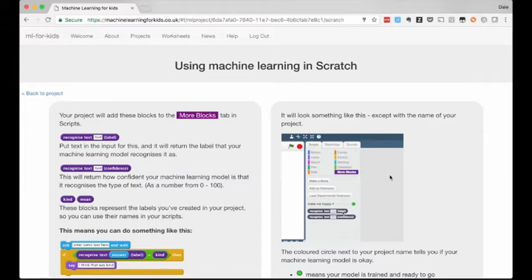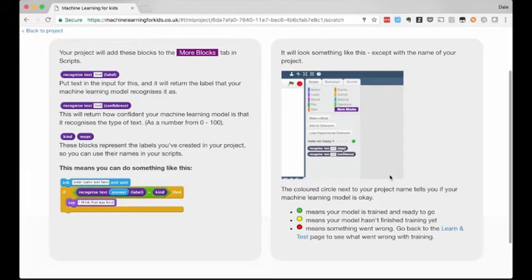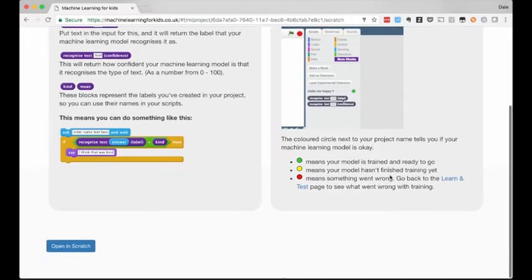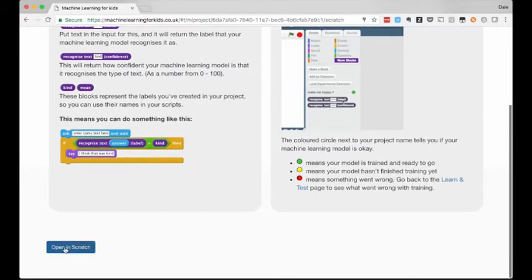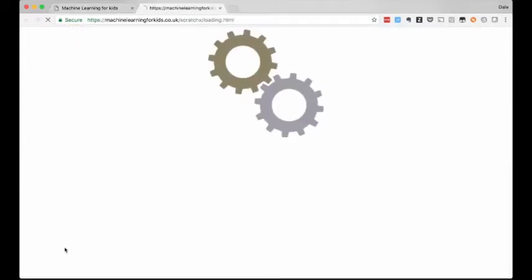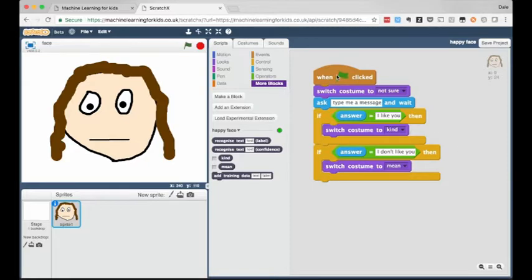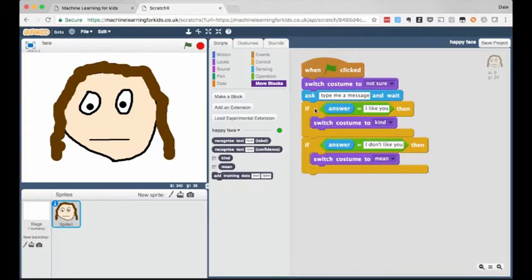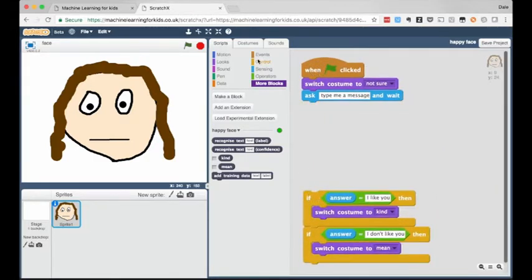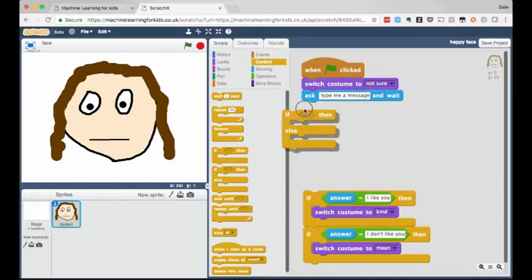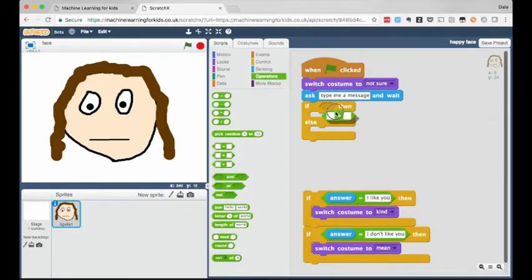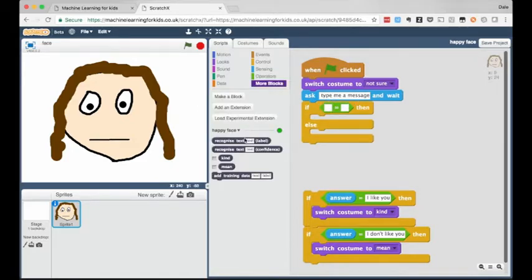As I said before, Scratch is a visual drag and drop tool for teaching coding. Programming constructs are represented as blocks that snap together, and you arrange them on a canvas to make your program. So Machine Learning for Kids builds on that by representing the machine learning model that I've just trained as another block. A block that will snap together with all of the coding constructs that the kids are already used to. This means it's really easy for me to modify that script I had before to make it use the machine learning model that I've created.